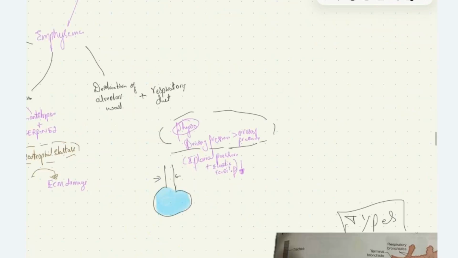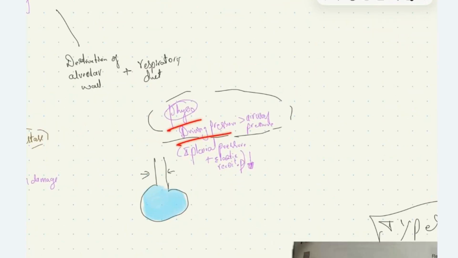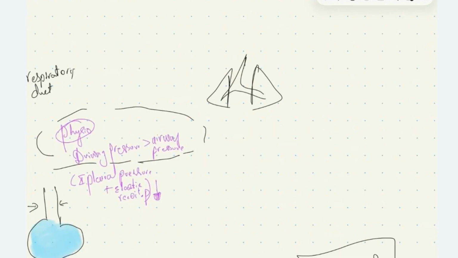Normally, physiologically, the driving pressure is more than airway pressure. What is the meaning of it? The meaning is, we know that inspiration is an active process and expiration is a passive process. During expiration, there will be elastic recoil of the lungs, and there will be intrapleural pressure causing expiration and expulsion of the air from the lungs.